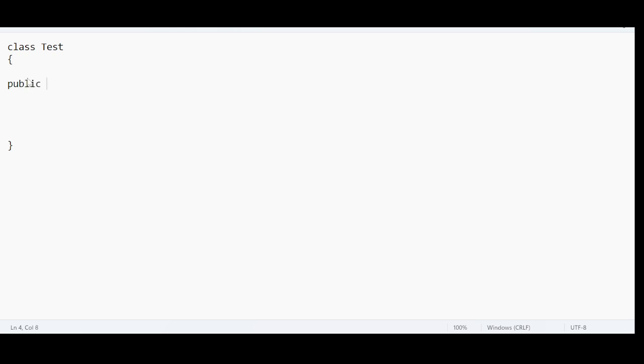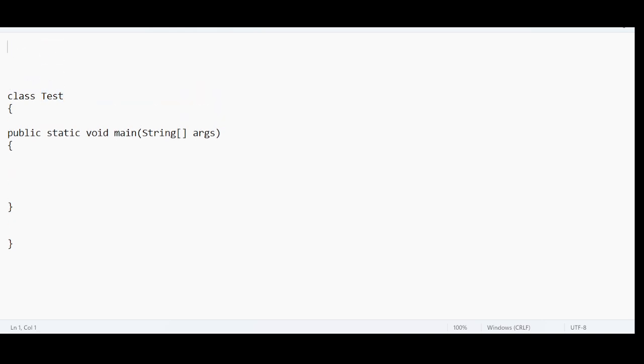So I have a class Test and a main method contained inside the class Test. I have already explained it many times: the execution will always start from the main method, and all the instructions in the main method will be executed. My question is, how many dot class files will be generated? I have a single class named Test. In this case, if I perform the compilation, one dot class file will be generated.